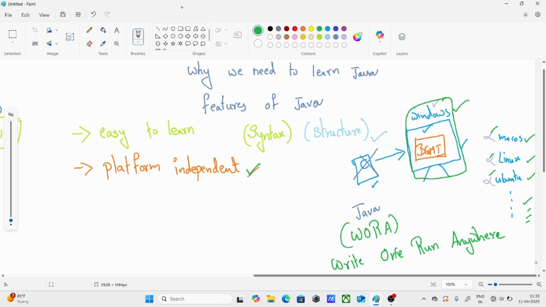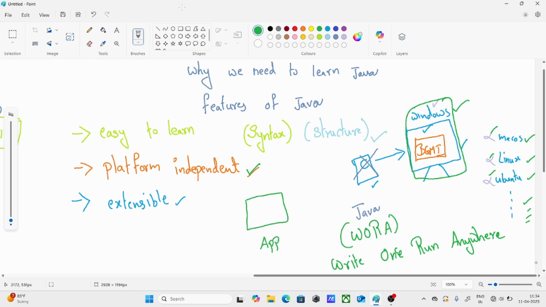So what is another reason to learn Java? It is extensible. Again, a new technical word. What do you mean by extensible? Extensible is very simple. To understand this also, we'll take an example. Assume there is one application, and I need to build one application.